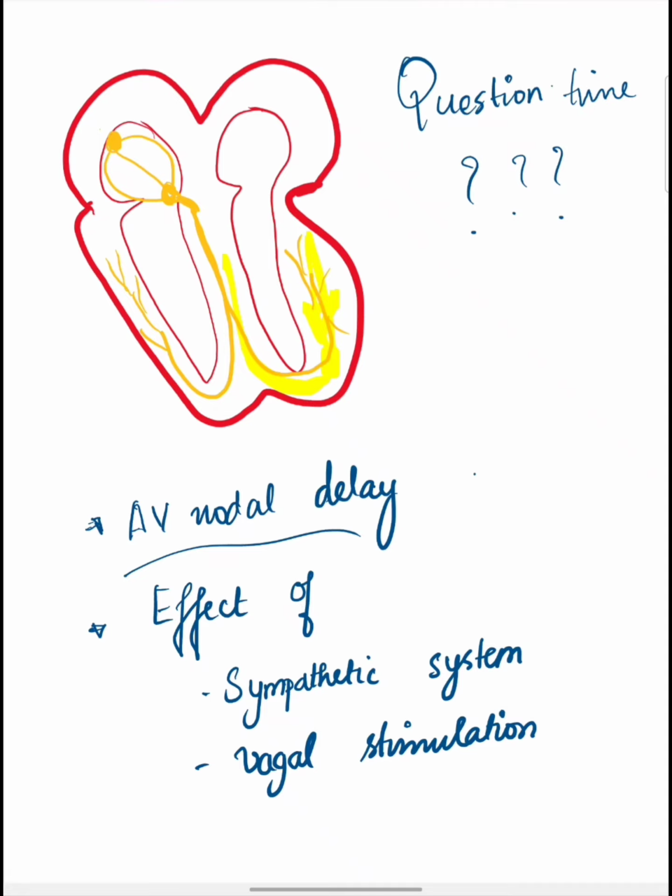Now I'll tell you the answer. The AV nodal delay is 0.1 seconds, and in sympathetic stimulation the AV nodal delay decreases, and in vagal stimulation the AV nodal delay increases.